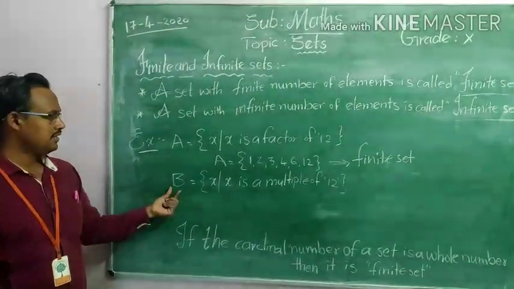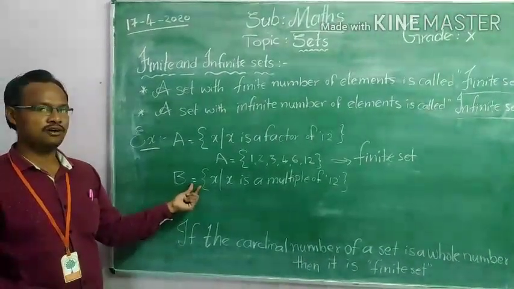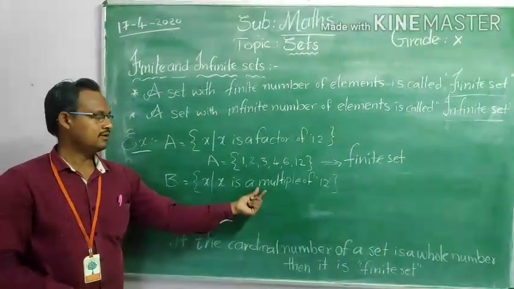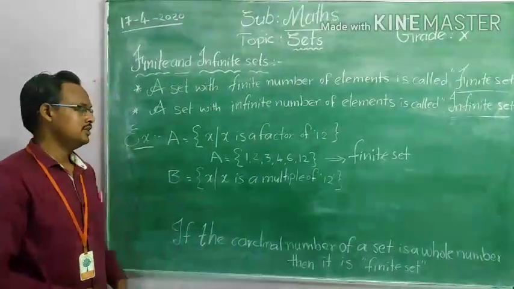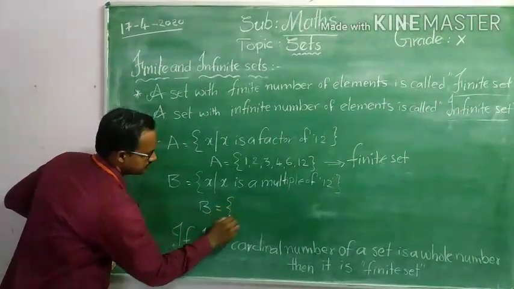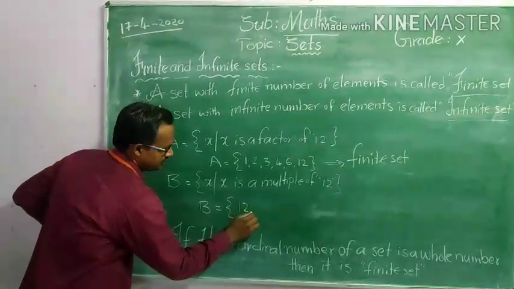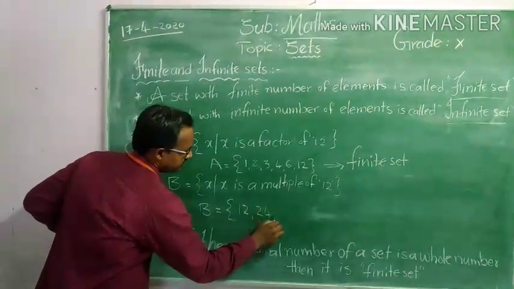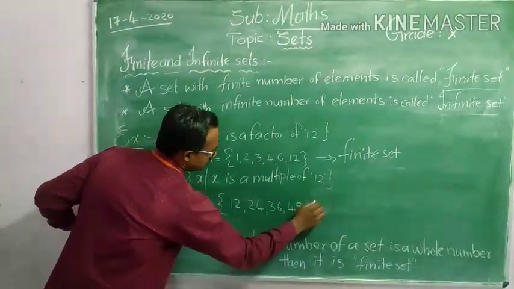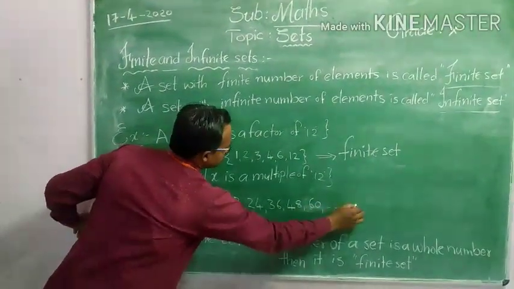For example, here B is a set of x such that x is a multiple of 12. So what are the multiples of 12? 12, 24, 36, 48, 60 and so on.